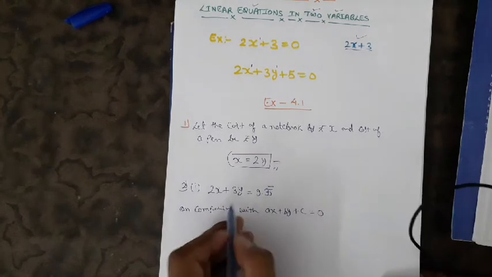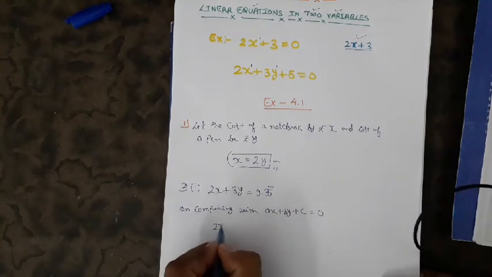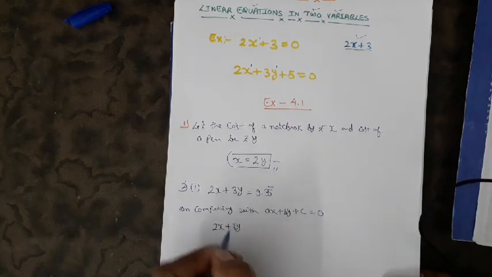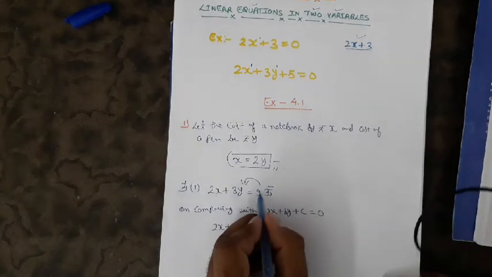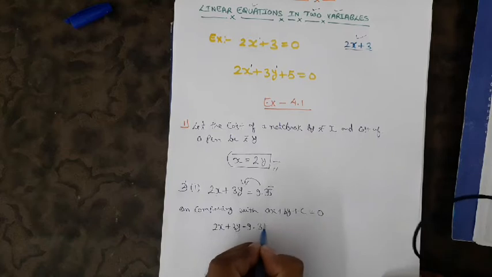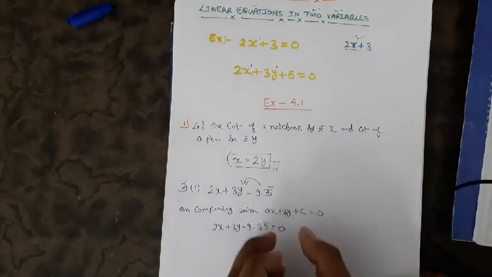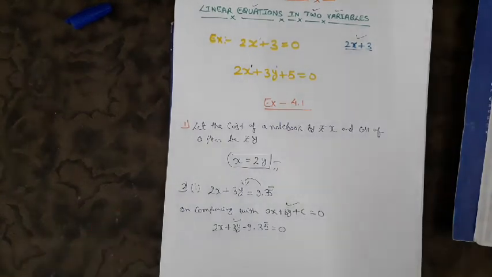When we convert this equation into the standard form, we write it like this: 2x plus 3y, and we shift 9.35 bar here, so it changes its sign and becomes minus 9.35 bar equals to 0. Now the standard equation and this equation are both similar, we have arranged it.